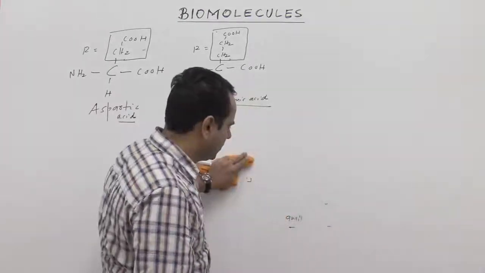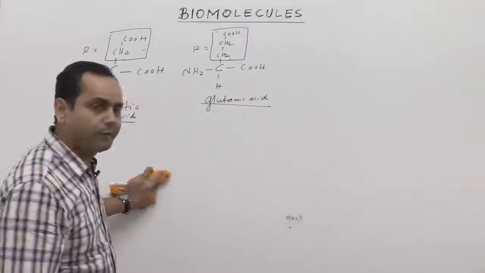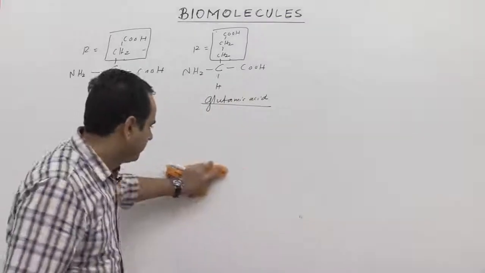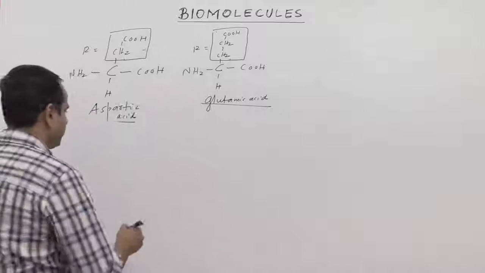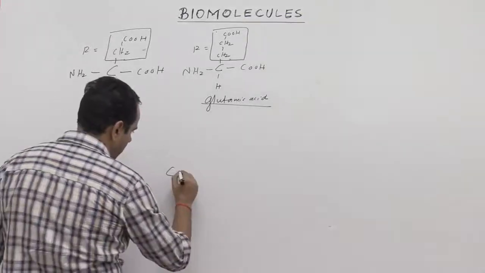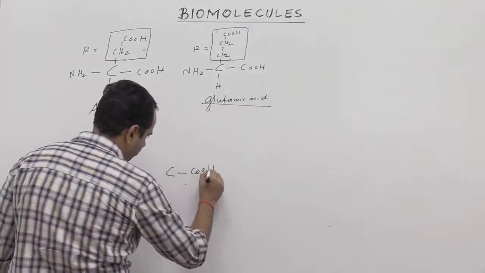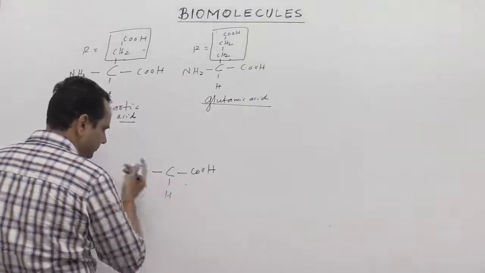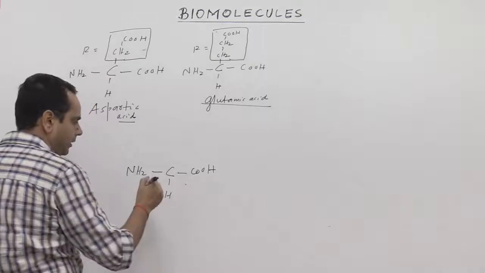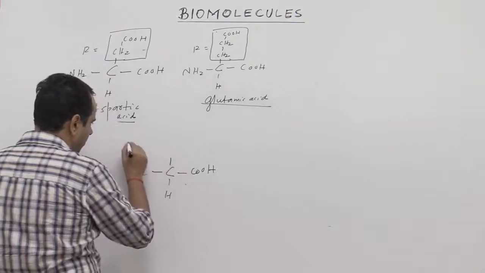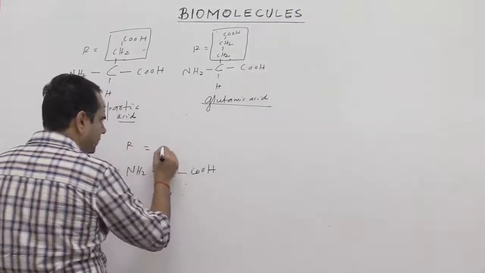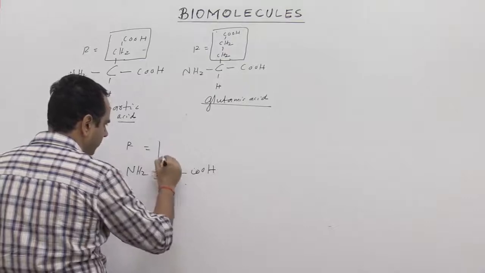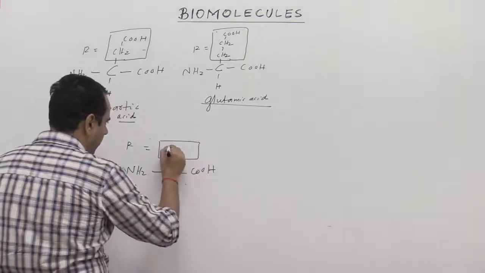So there are different kinds of amino acids depending upon the attachment of the R group. For example, if we talk about COOH, NH2, H and here R is equal to some, let us assume, aromatic group.